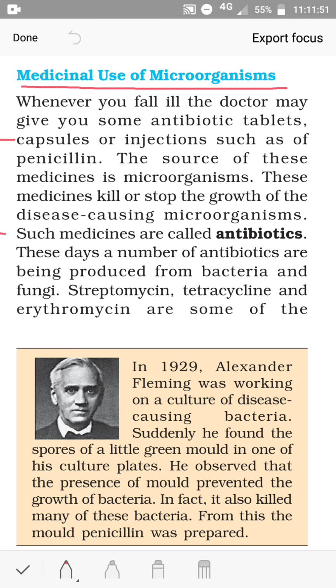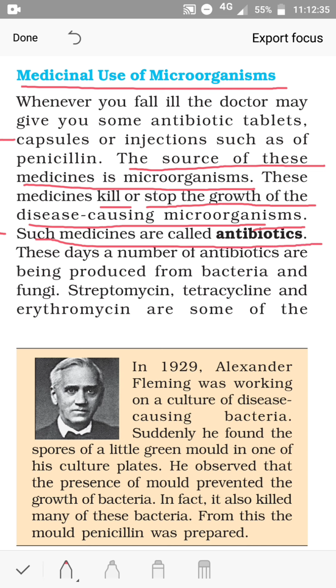Now what are antibiotics? These are kinds of medicines, and the source of these medicines is microorganisms. These medicines kill or stop the growth of disease causing microorganisms. So they are organic substances obtained from microorganisms and are used to kill or stop the growth of microorganisms. That means microorganisms are the cause and they are the remedies. Such medicines are called antibiotics.